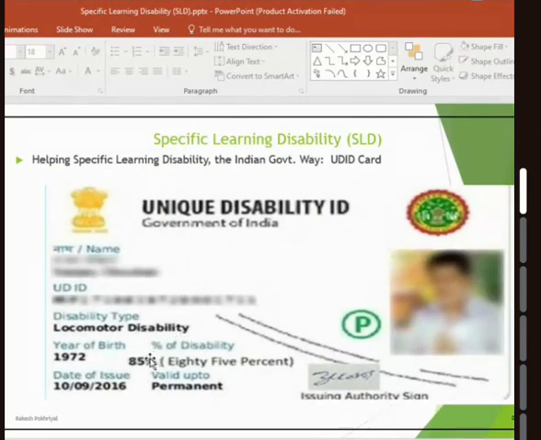The government has made a mandate that the disability should be at least 40%. Then only the candidate will be eligible for different beneficiary schemes under the government of India. So the minimum percentage of disability should be 40%. Otherwise, they don't issue this card.